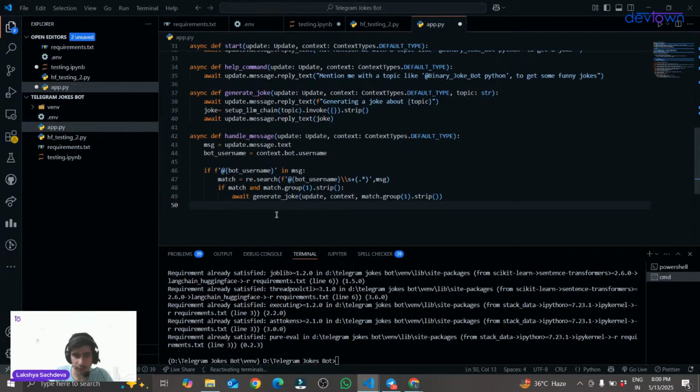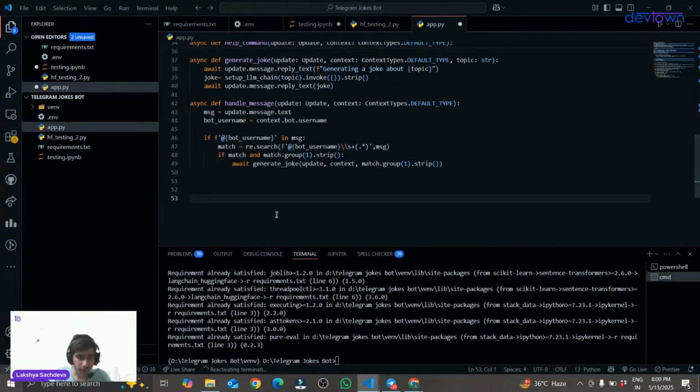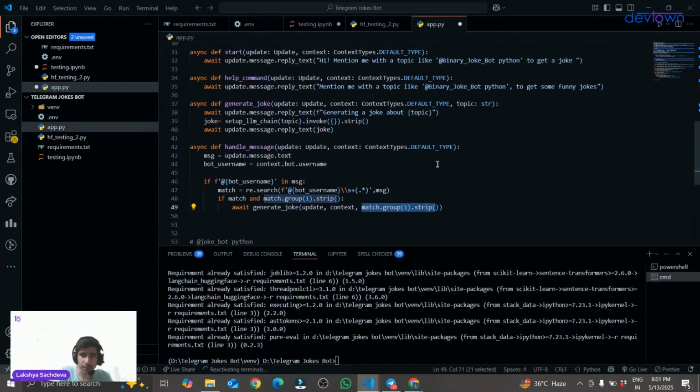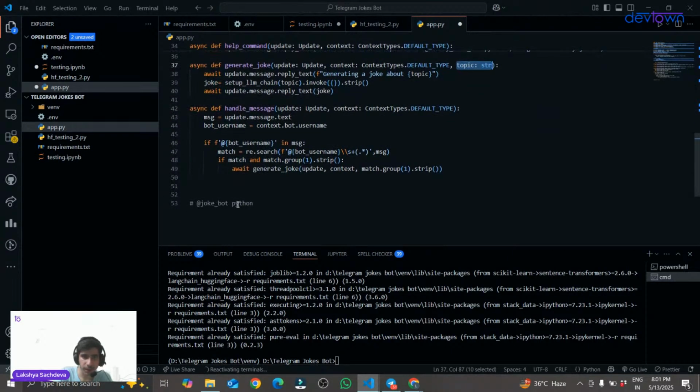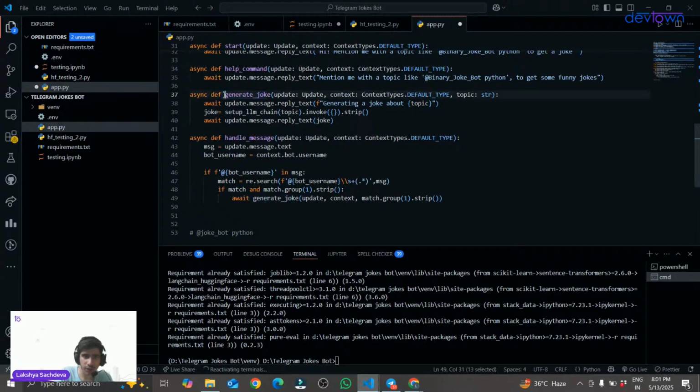With an example, if I try to explain, suppose the name is jokebot. I write @jokebot Python. This will extract this Python topic over here and pass it in the parameter, because I need the topic, and I have mentioned a parameter with the name topic. So this regular expression library will extract this Python topic and send it as a parameter to my generate joke function. The generate joke function I have defined over here.